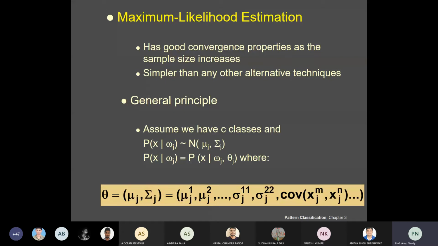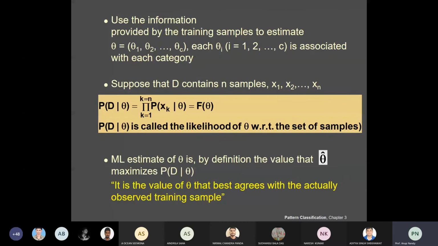So you have C data sets, I mean, C classes means you have C separate data sets, denoted by D1, D2, up to DC, with samples in Dj. These samples are drawn independently according to the probability law p of x given wj, that is the density function.